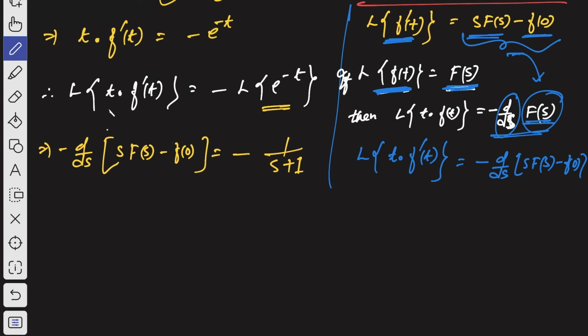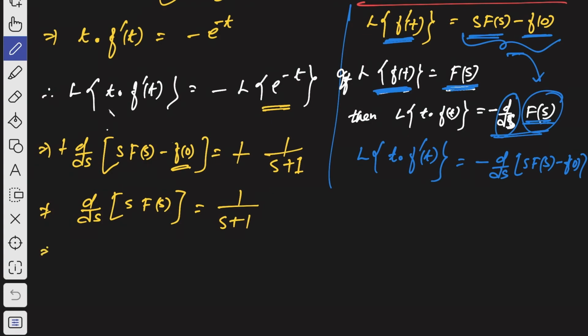It's a basic formula. So this minus sign is gone. We have the first order derivative with respect to s of s times capital F of s, and the derivative of f of 0 will be 0 as it is constant. So we have got 1 by s plus 1, right?